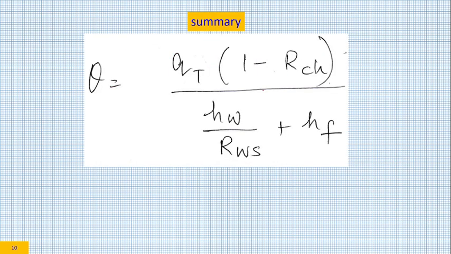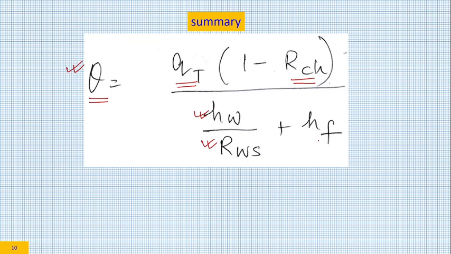So what is the summary? Summary is this one. This is the final generalized equation of rise in grinding temperature. What does it depend on? It depends on the total heat flux. It depends on the percentage or fraction of heat taken by the chip. It depends on HW, that is some material property, and the grinding parameters. It depends on RWH. It depends on HF.